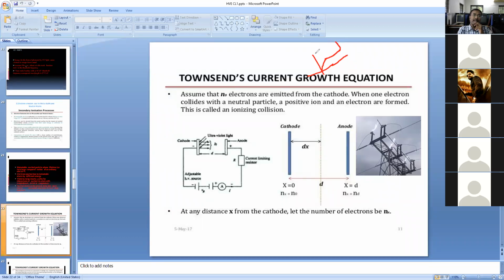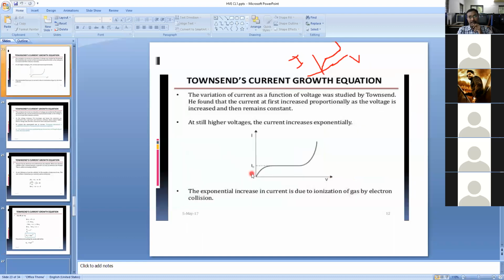So the voltage is increasing, and this is called current, and this is called voltage. Even though the voltage is increasing, the current is increasing. So in this manner, it's clear. All of you complete this diagram, and then we'll come to the graph.